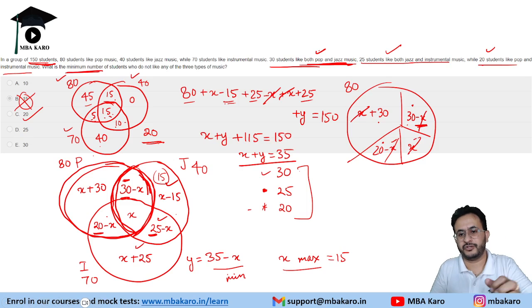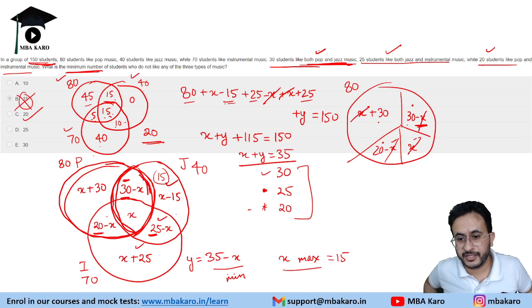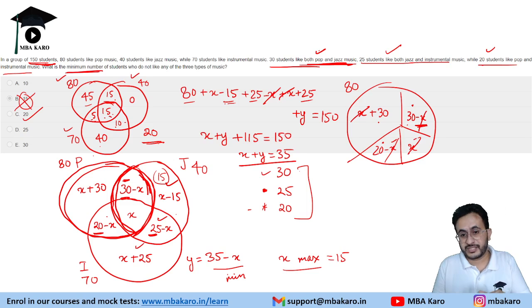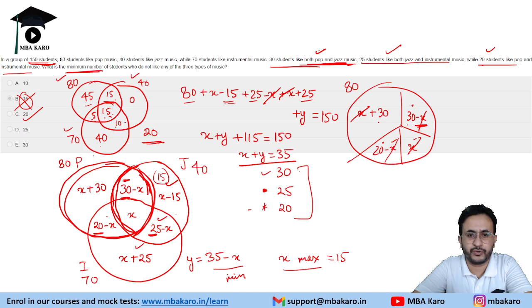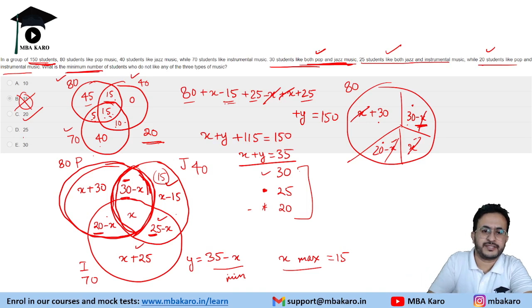I calculated the value of X and answered it. However, this question should ideally not be attempted, because as a single question, it is going to take a lot of time. So better avoid it. You may get a question on three set Venn diagram, and as an individual question, I would rate that one should not attempt it, because it is too time consuming. If there are multiple questions associated with it, then obviously one should go ahead and attempt. But as an individual question, it's a strict no in the examination. The right answer to this is 20.